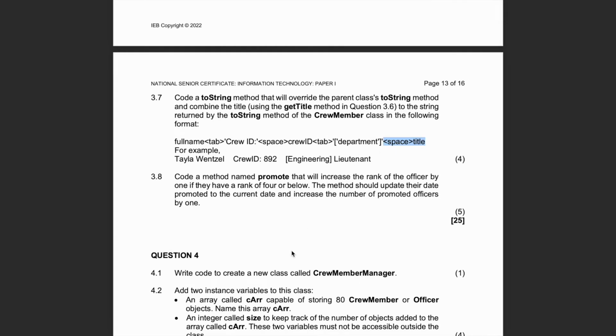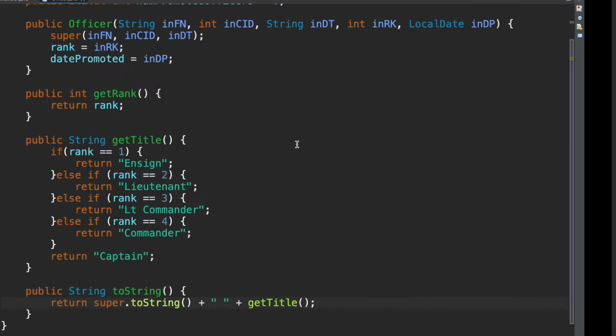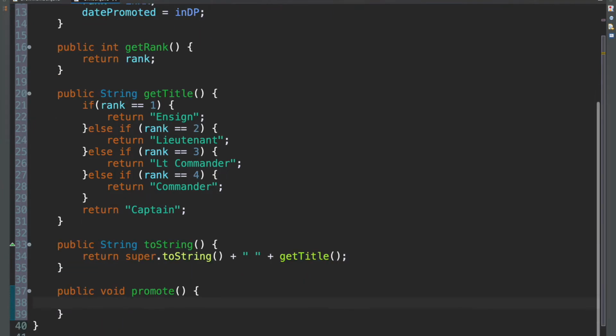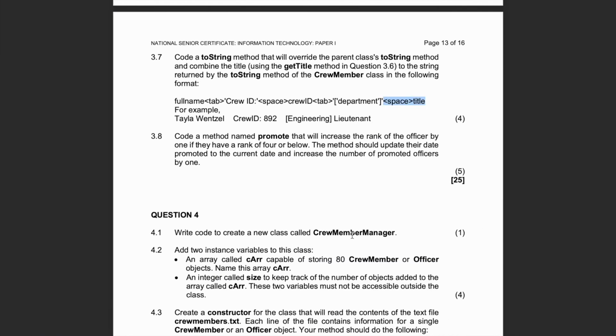All right. And now last one, 3.8, code a method named promote that will increase the rank of the officer by 1 if they have a rank of 4 or below. Okay, so let's stop there and do that first part. So public void, because it returns nothing. Promote. And then they're saying if the rank is less than or equal to 4, we should increase the rank, right? So we did that first part.